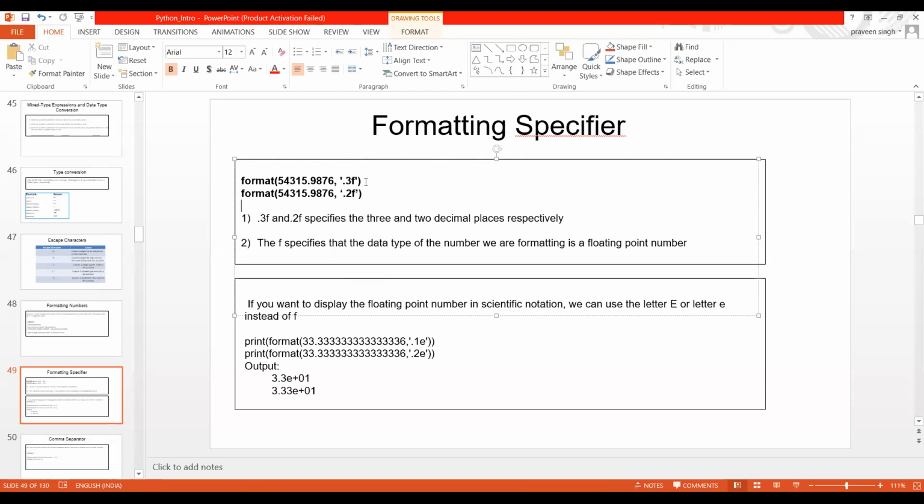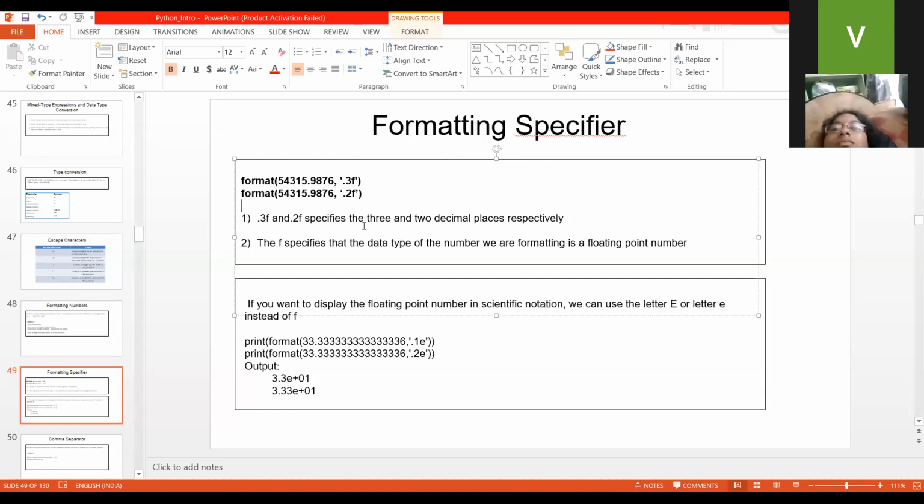I have mentioned some examples here, so let us go through each example one by one and see how it works. Before proceeding, let's see what .3f and .2f specify. .3f says 3 decimal places, and .2f says 2 decimal places.